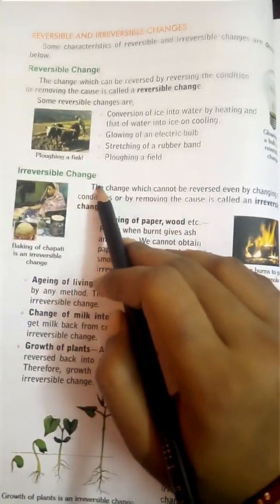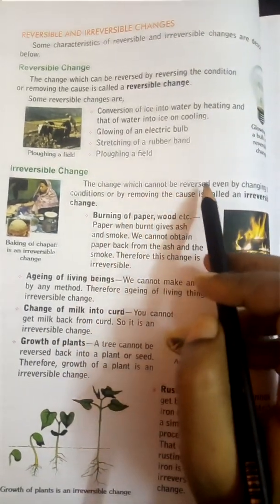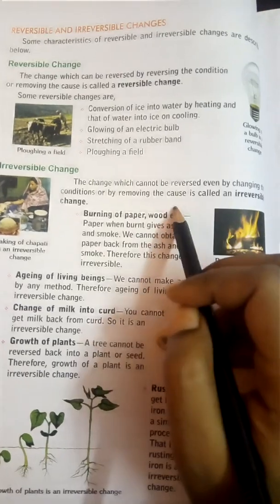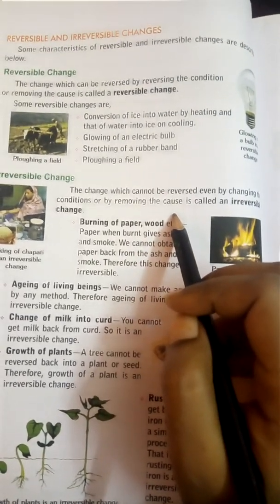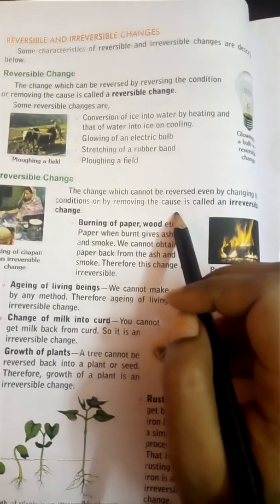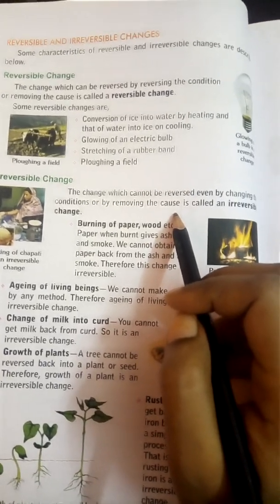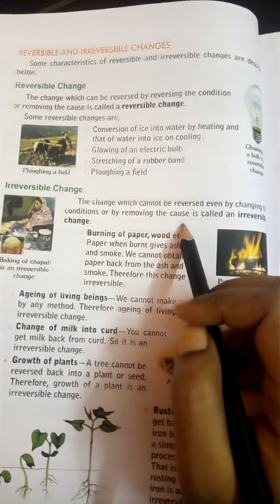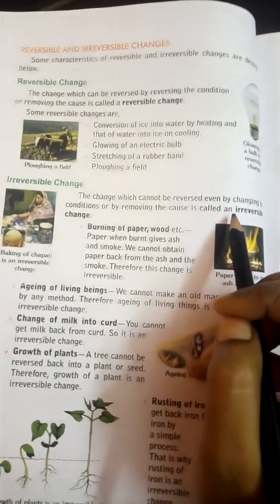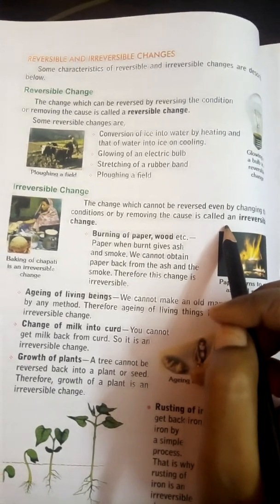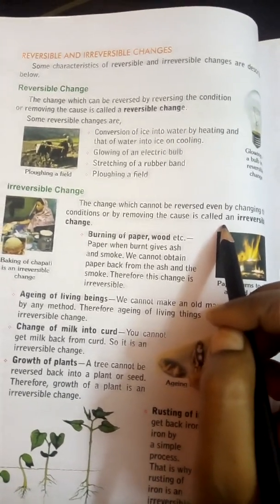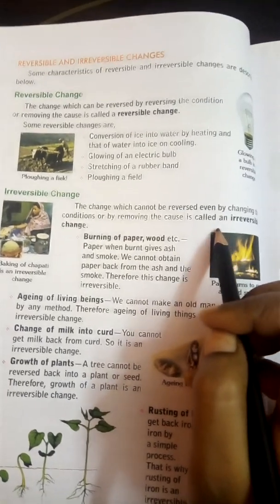Irreversible change. The change which cannot be reversed even by changing the condition or by removing the cause is called an irreversible change. So children, the change which cannot be reversed back by changing its condition in any way is called an irreversible change.